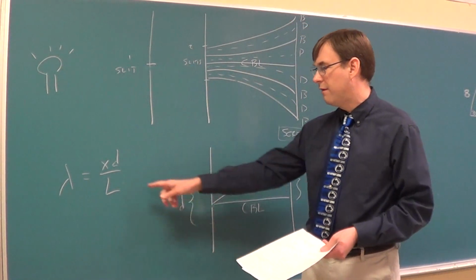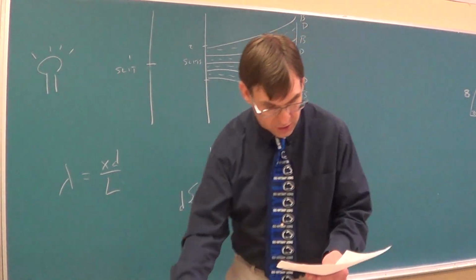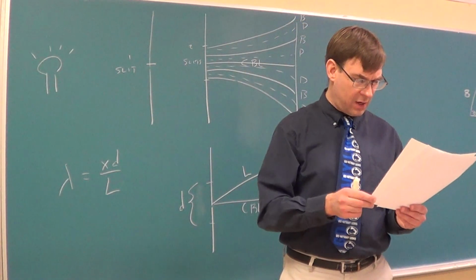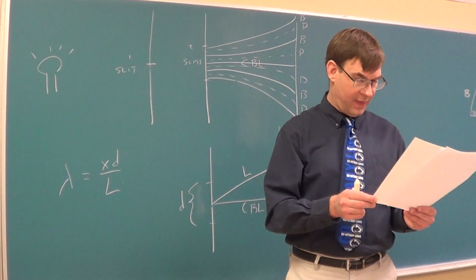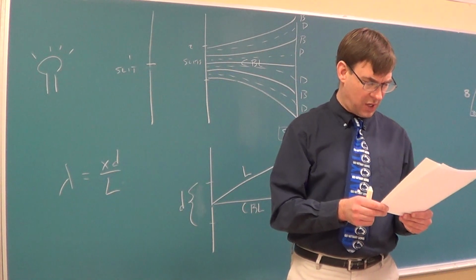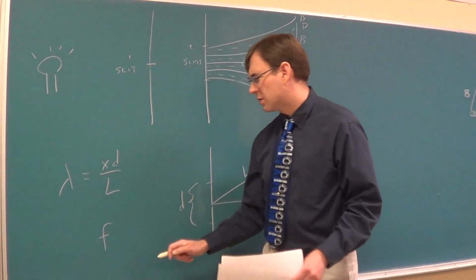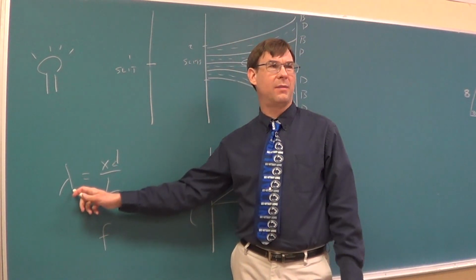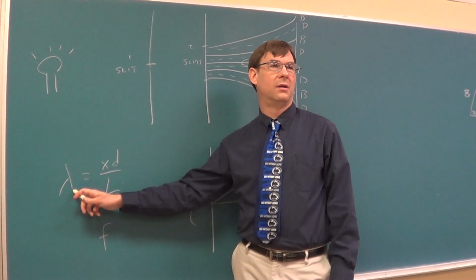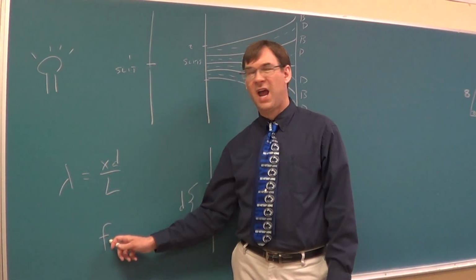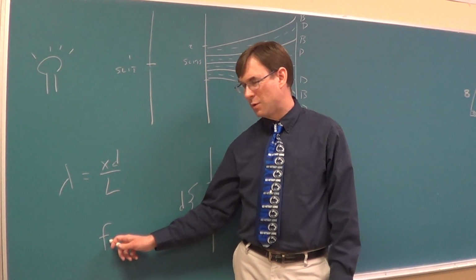Homework 1 to 5 is primarily this equation, but I have a note on my paper that sometimes in this chapter we're going to need to get F figured out. So first of all, what does this lambda stand for? It's the wavelength. What did F stand for? Frequency.